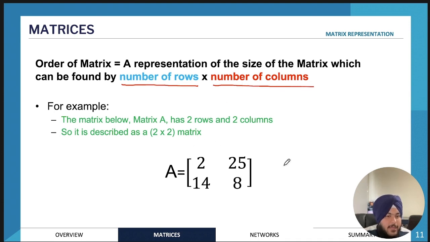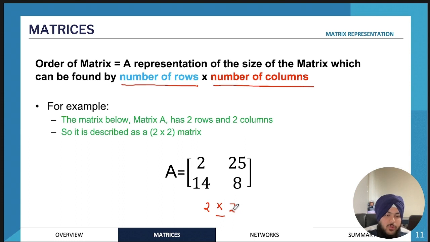So for example, in this matrix over here, which is the exact same matrix, if we were asked to find the order of this matrix, all we would need to do is write down the number of rows. This contains 2 rows, and then, not multiply, it's just a symbol that we use, by the number of columns.